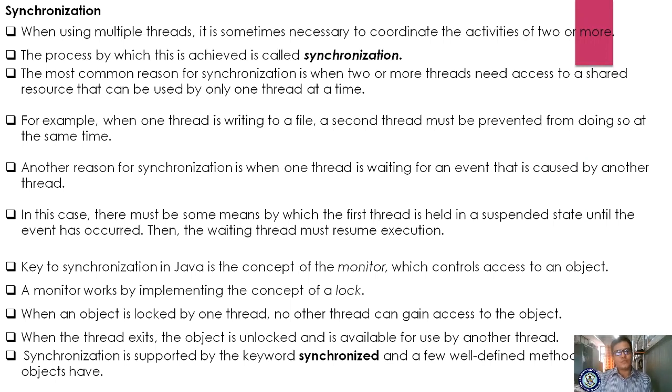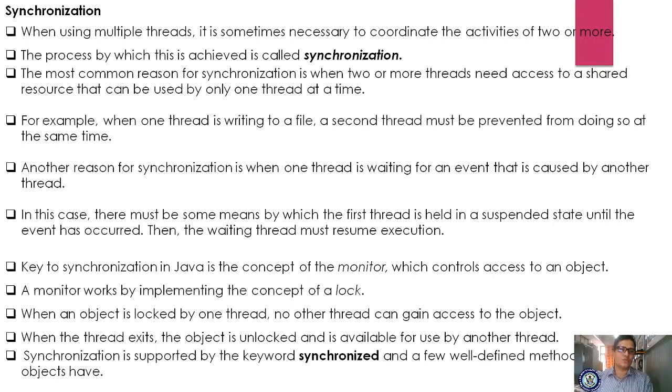Now in this case, there must be some means by which the first thread is held in a suspended state until the event has occurred. Whenever the first thread is waiting for some event to occur, the other threads have to be resumed when the waiting thread has started.